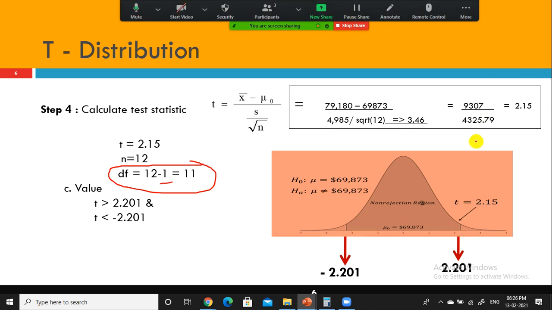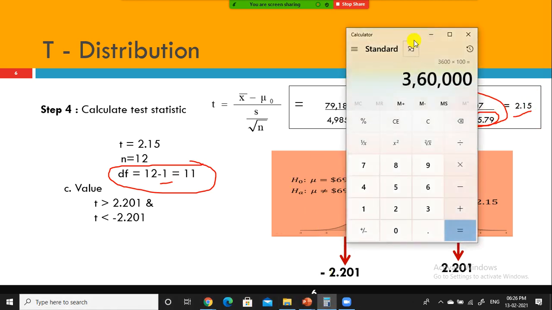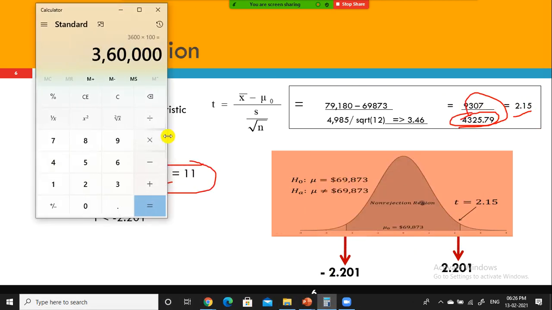I think there is some mistake here with this value. If you divide a number by a bigger value, it will be a very small value. 4985 divided by the square root of 12 is 3.46, correct?